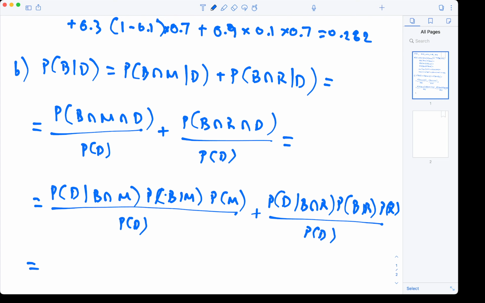So we've got 0.5 times 0.2 times 0.3 divided by 0.282. So it's just a matter of performing the calculations and getting 0.330 for the probability.